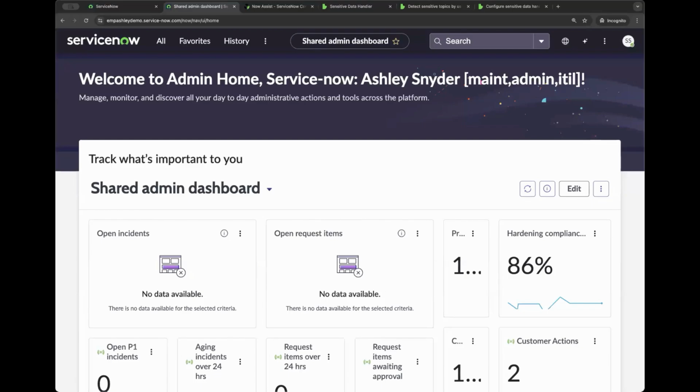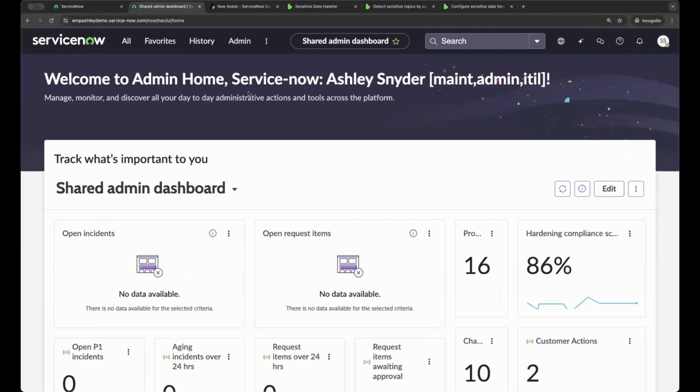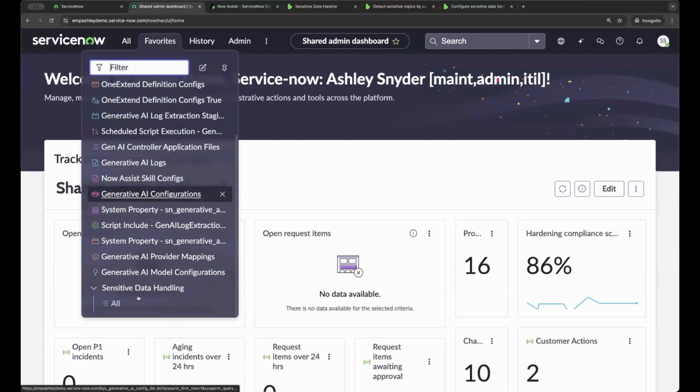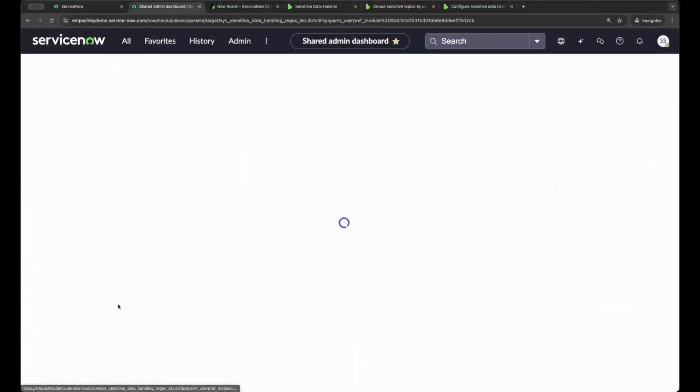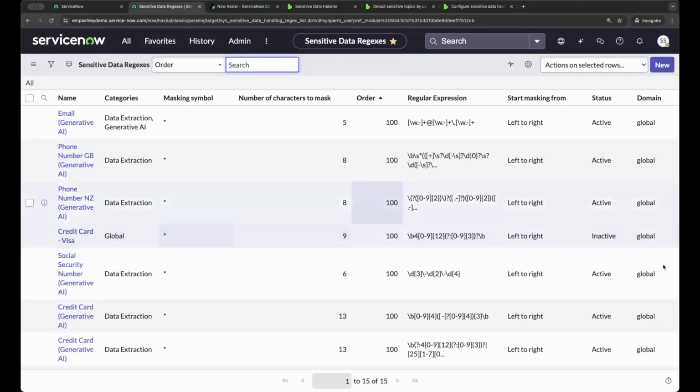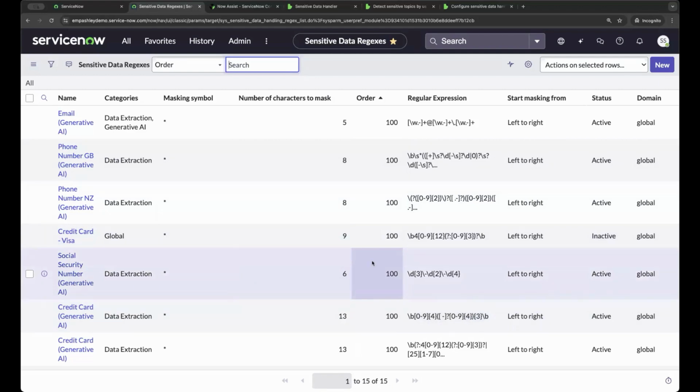All right. So I'm in my instance. The first thing I want to show you is what the sensitive data handling regexes look like today. Like I mentioned, we do ship some out of the box. You can use them for those virtual agent and agent chat use cases, and you can use them for generative AI. This is a plugin that you'll need to install separately, and then you will need to configure what you want to mask for generative AI.